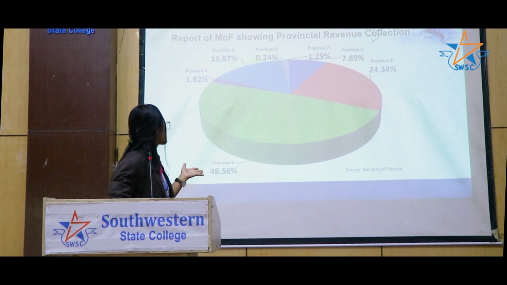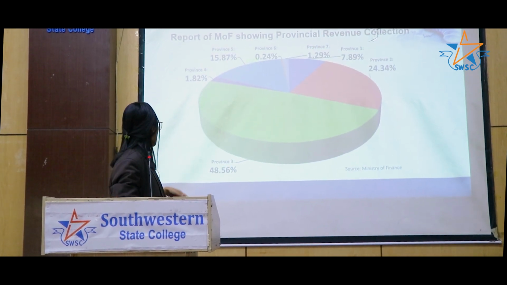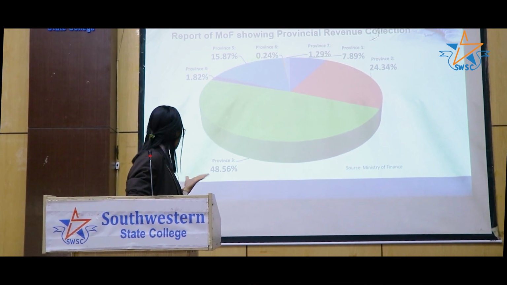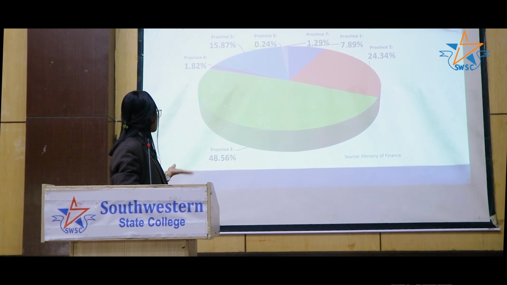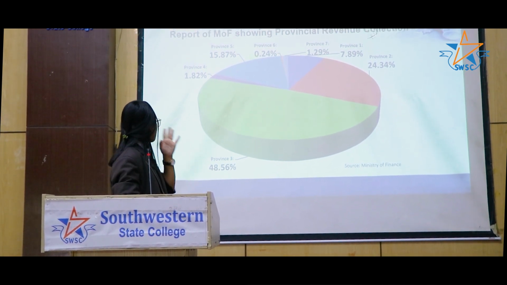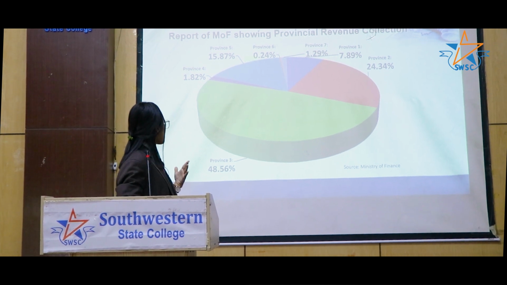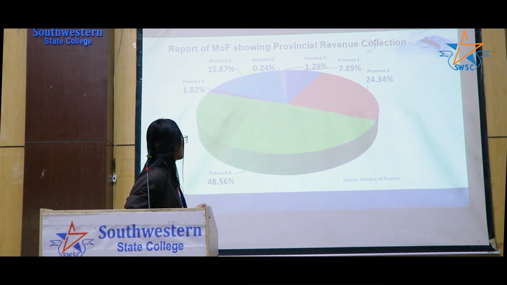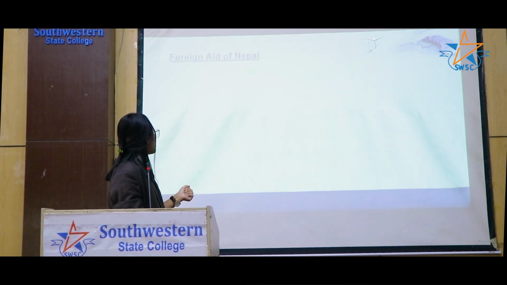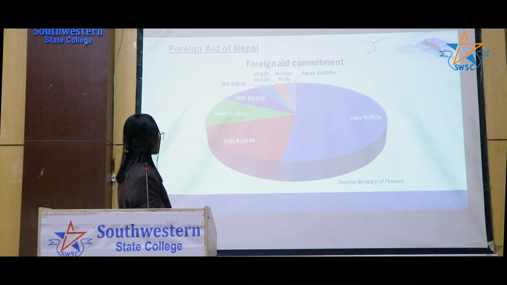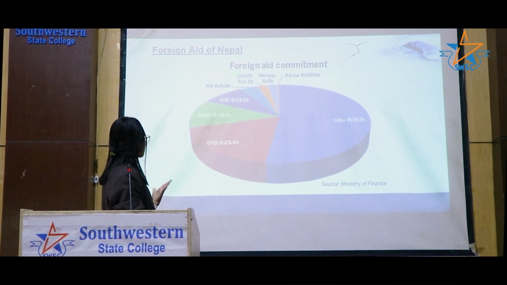This is the chart which shows the provincial revenue collections, and it shows that province number 3 is the highest province which collects the revenue, and province number 6 is the lowest province which collects the lowest revenue. And this is the chart which shows the foreign aid of Nepal.